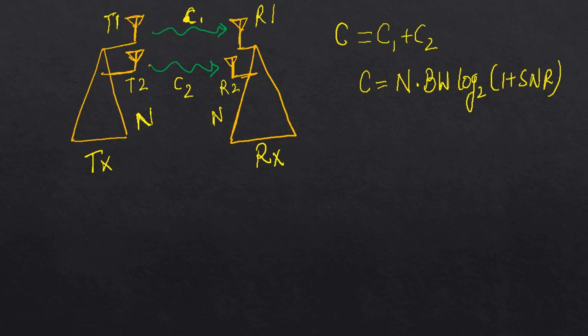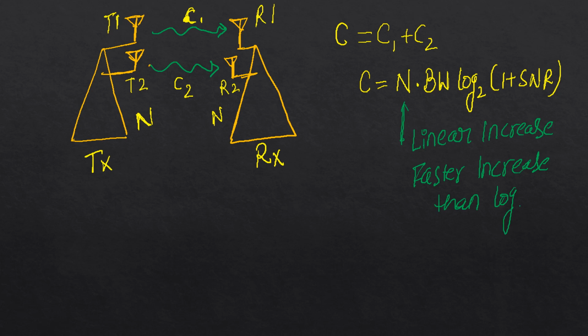In this case we can easily see that with respect to n, this is a linear increase, which is a faster increase than log increase. So this is a clear advantage which we are getting from MIMO.